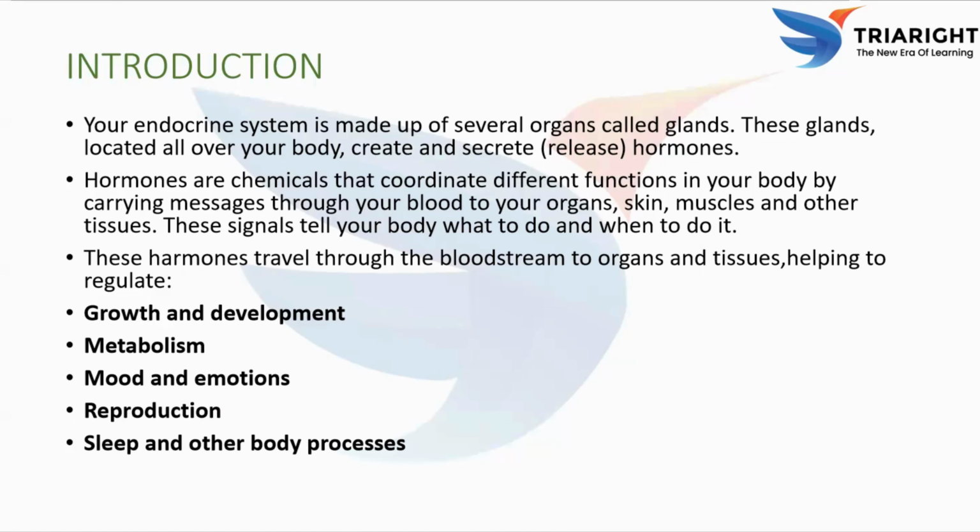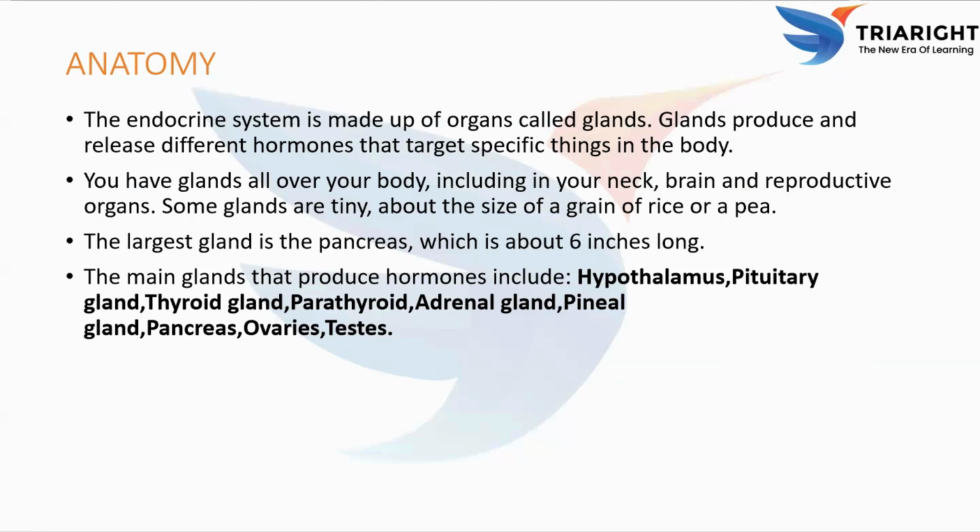Coming to the anatomy of the endocrine system. What is the function of glands? Each gland makes specific hormones that target specific organs or tissues in the body. For example, the thyroid gland controls metabolism, whereas the pancreas controls blood sugar levels. And the ovaries and testes control reproductive functions.